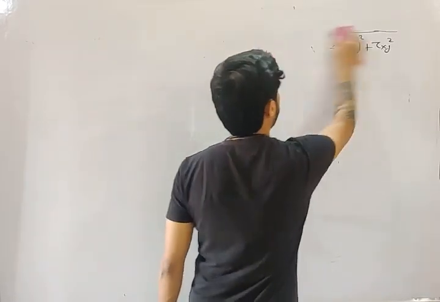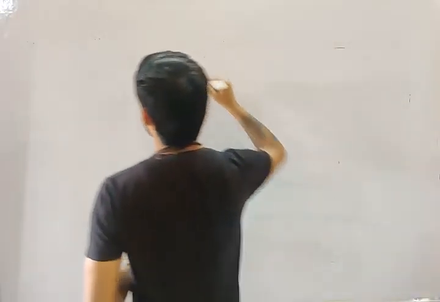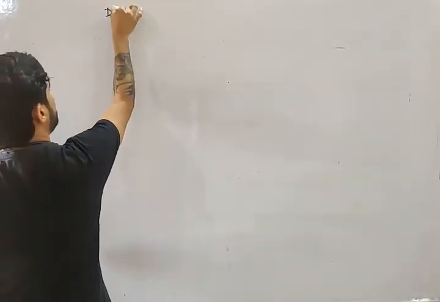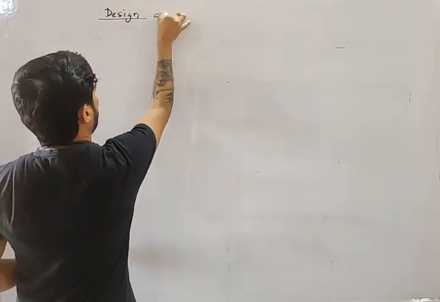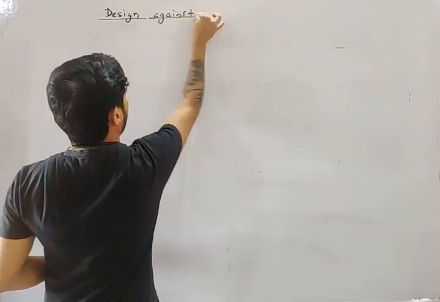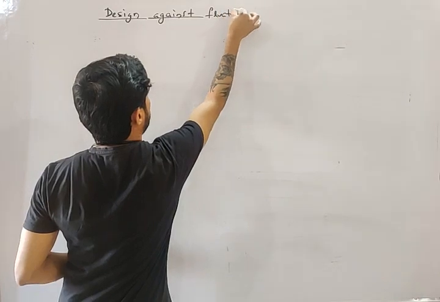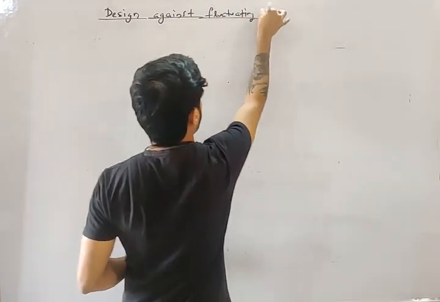But in case of fluctuating load, what theories we will use, that we have to see.